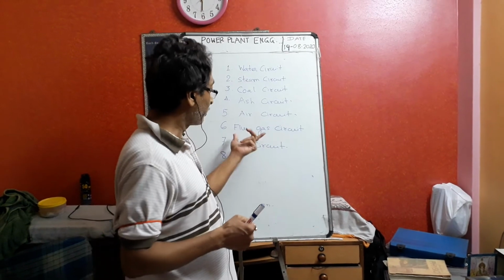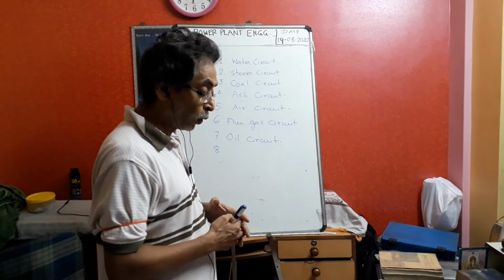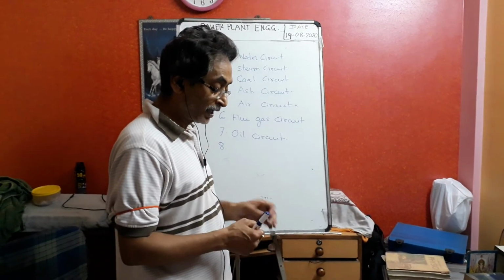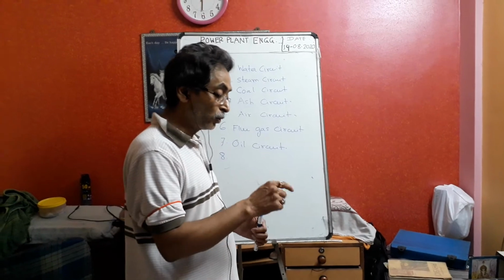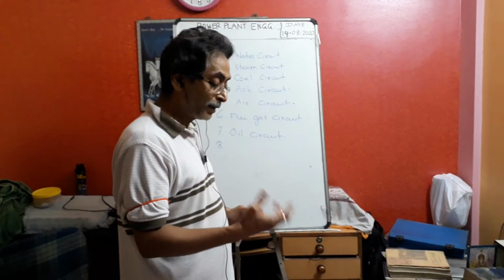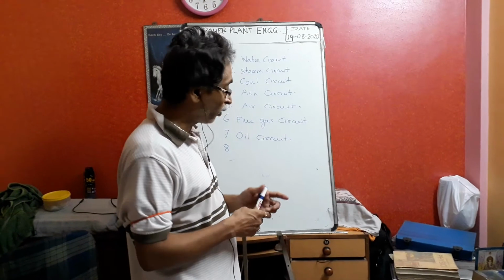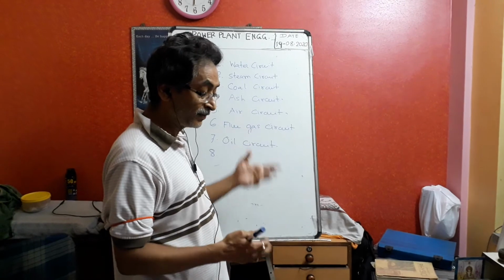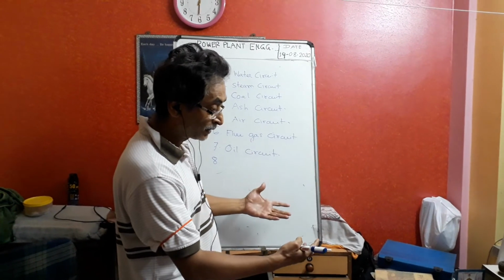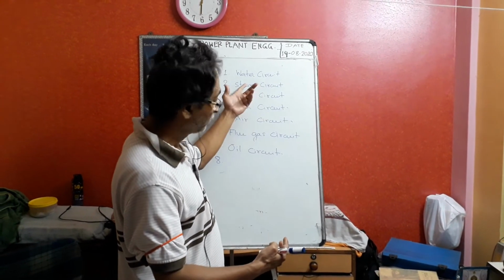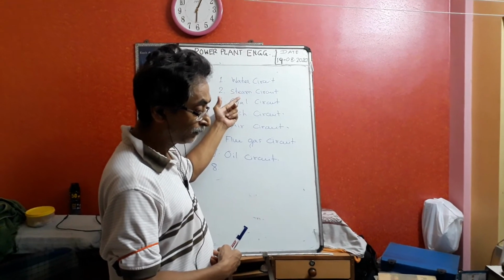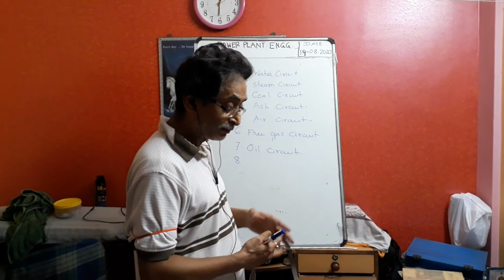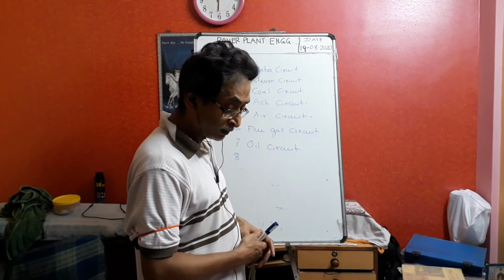Then the flue gas circuit. What is the flue gas? After burning coal with oxygen: C plus O2 gives CO2, H plus O2 gives H2O, S plus O2 gives SO2. This CO2, SO2 and some amount of carbon monoxide, all these gases form the flue gases. What is the purpose of the flue gases? After forming, flue gases are at very high temperature. They transfer their heat to the water because water has to be converted to steam. How is it transferring? There are two methods: the radiation method and the convection method.